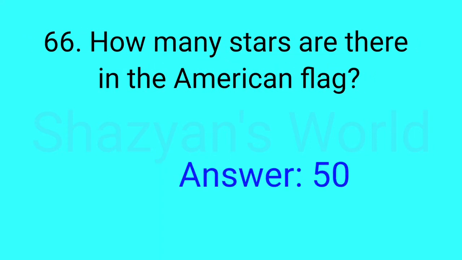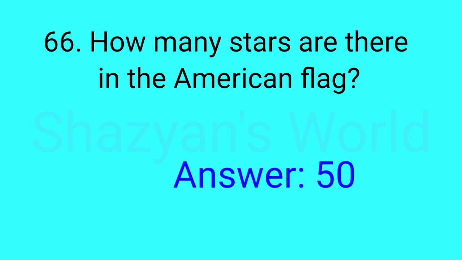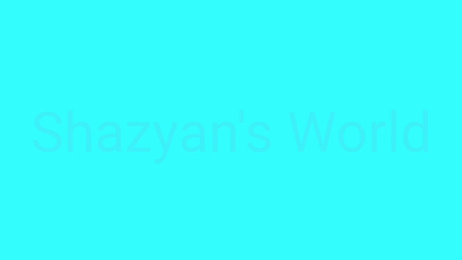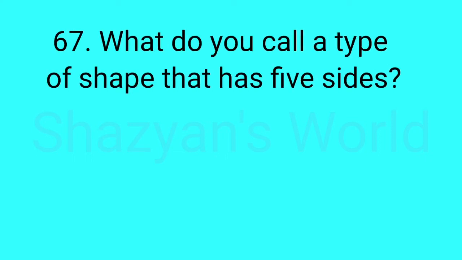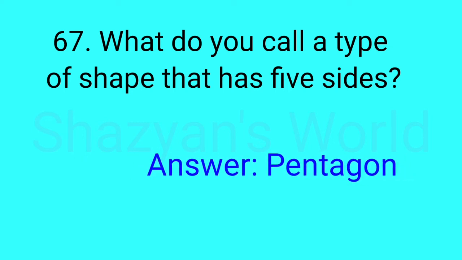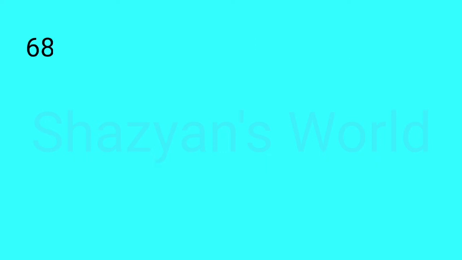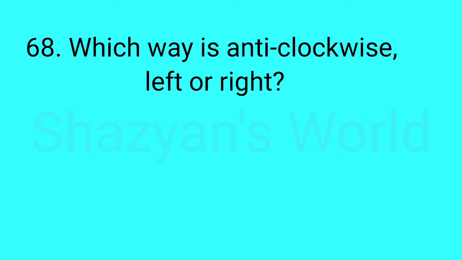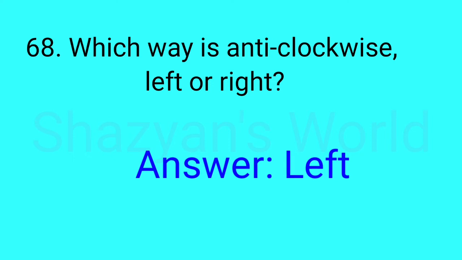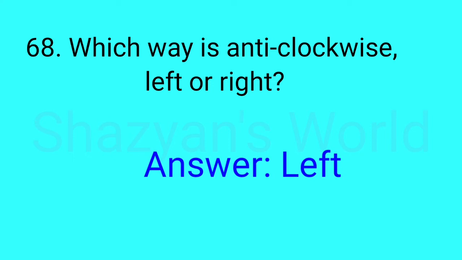How many stars are there in the American flag? Answer: 50. What do you call a type of shape that has 5 sides? Answer: pentagon. Which way is anti-clockwise, left or right? Answer: left.